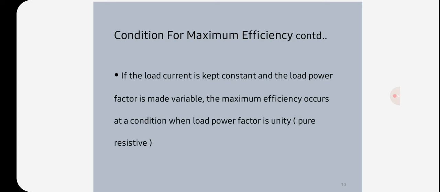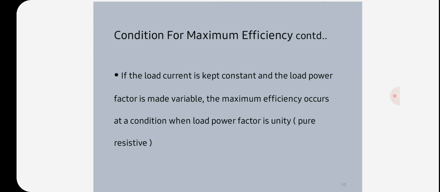So d/dI2 of (V2 cos φ2 + Wi/I2 + I2 R02) is equal to 0, giving 0 minus Wi/I2² plus R02 equal to 0. So I2² R02 is equal to Wi. This means copper losses are equal to iron losses.